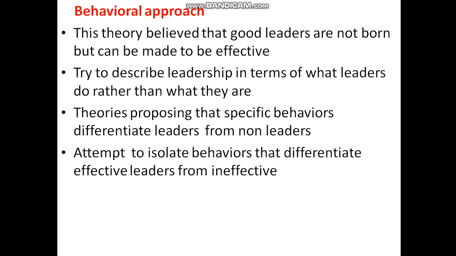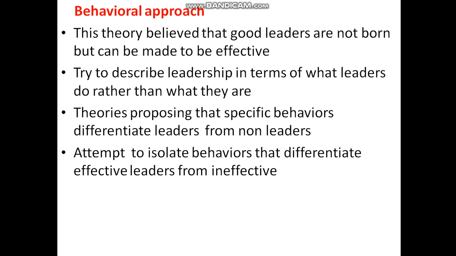The next approach is the behavioral approach. The third theory is the behavioral approach. Unlike the first two theories, which say leaders have some traits or qualities and are born, not made, here good leaders are not born but can be made to be effective.